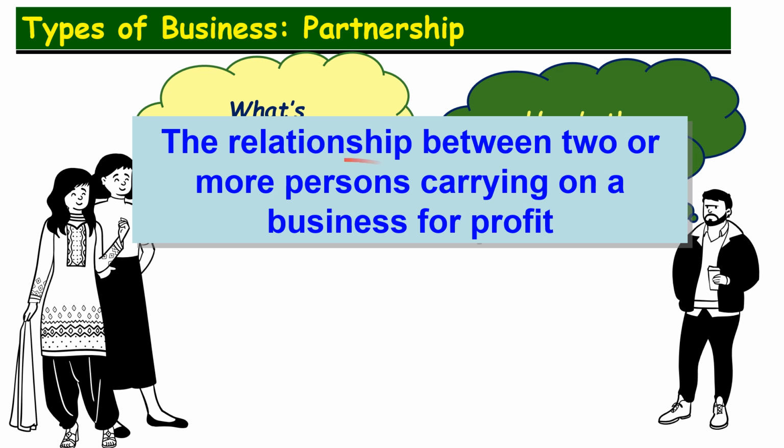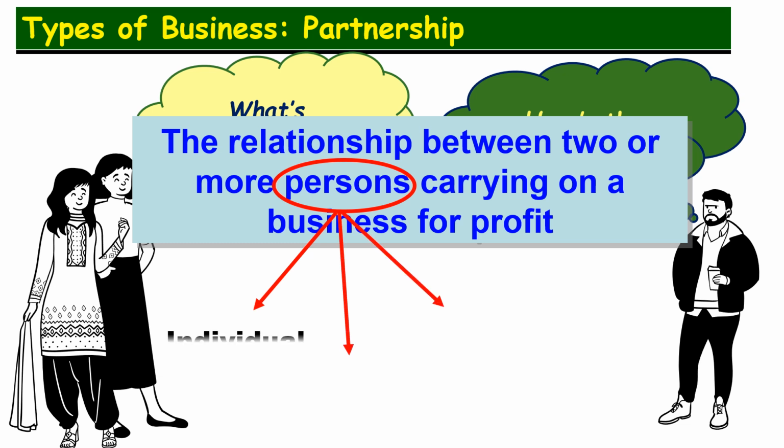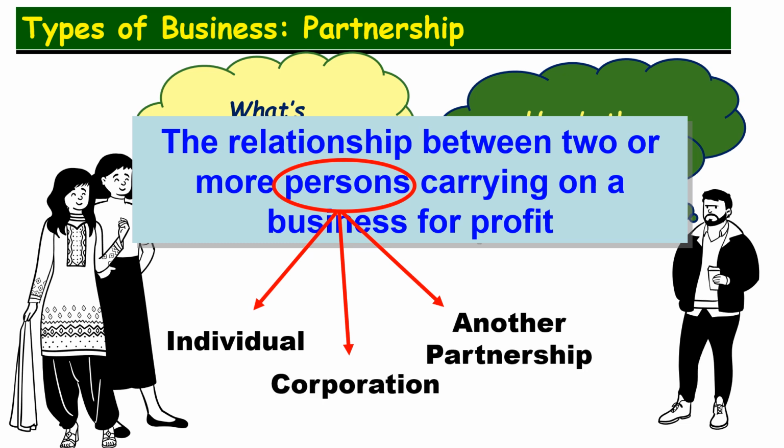profit. The important thing in the definition is that it's a relationship between persons. Now, the persons are normally individuals, such as Kathy and Muskan, but they could be other corporations or even another partnership that can create partnerships. The other important thing to remember about the definition is that this relationship exists for a purpose, and the purpose is to make a profit. If the relationship is not for this purpose, for the purpose of making profit, then it is not a partnership.